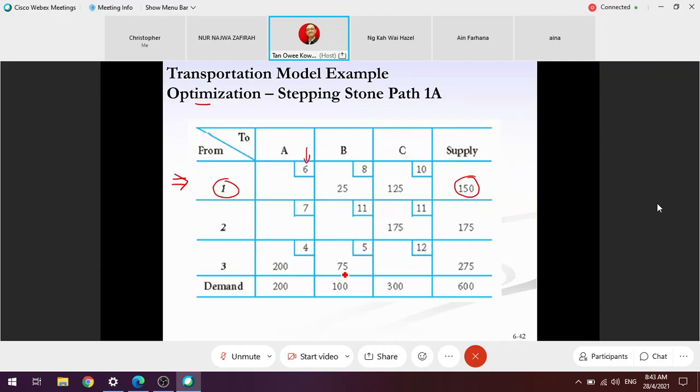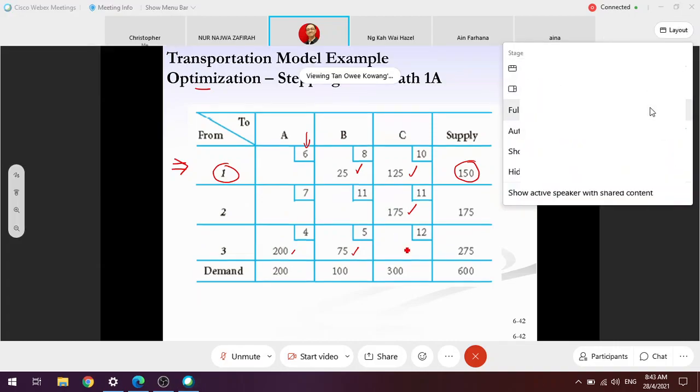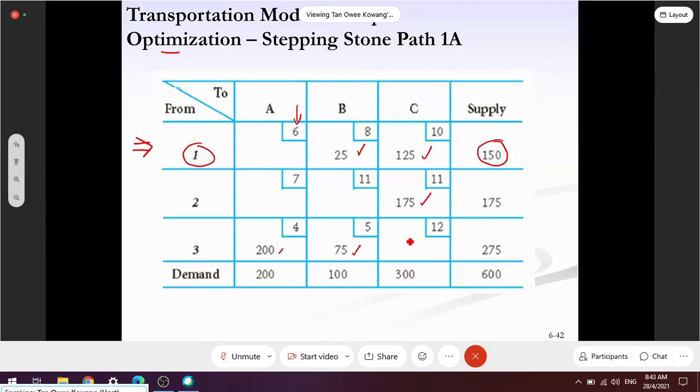There are 9 boxes here. I propose a transportation plan using 5 of them. Out of the 9 possible transportation routes, I propose to use 5 of them. There are another 4 I didn't use. Why don't I try to move a certain quantity to these empty boxes and see what the impact is on my transportation cost?